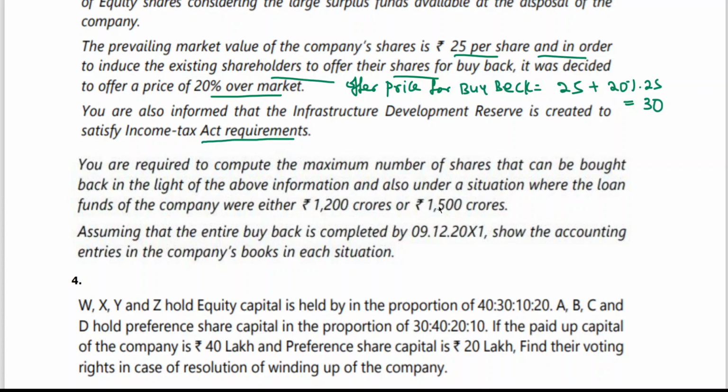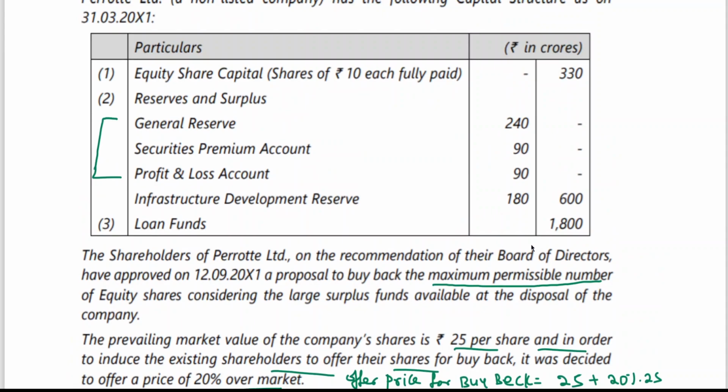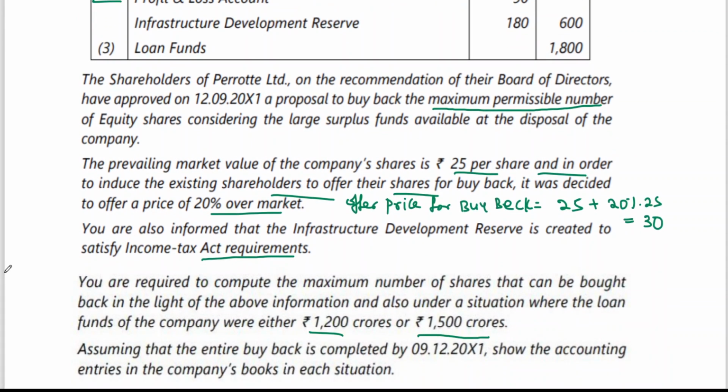the above information, and also under a situation where the loan funds of the company were either 1200 crores or 1500 crores. We already have loan funds of 1800. He is asking what the maximum number of shares is if the loan funds are either 1200 crores or 1500 crores. That means we need to consider three situations, with everything else the same, just for practice's sake.